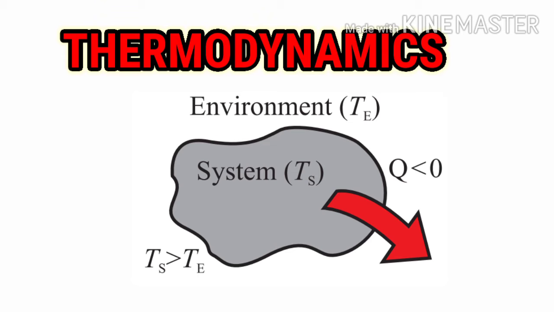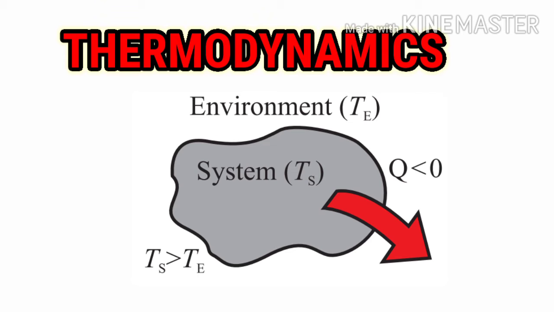Now, as you can see from this arrow, the flow of energy is from the system into the environment. For your revision, T is the temperature of the environment and Ts is the temperature of the system, as given in the diagram. Q is the transfer of heat from the system into the environment.